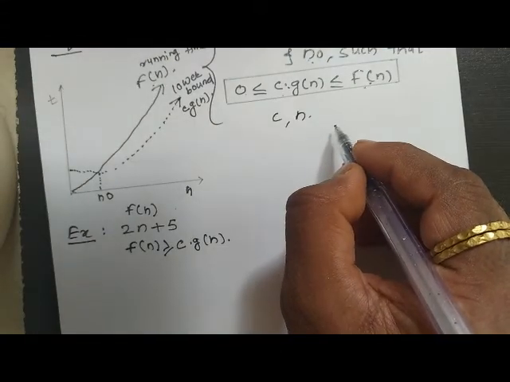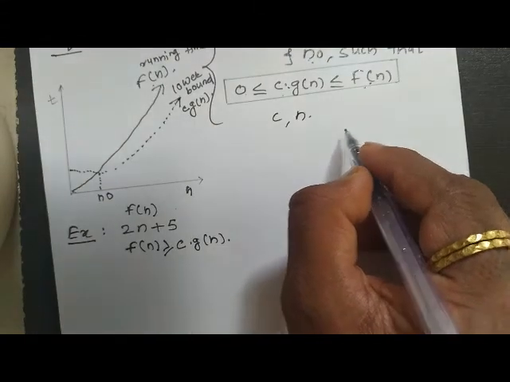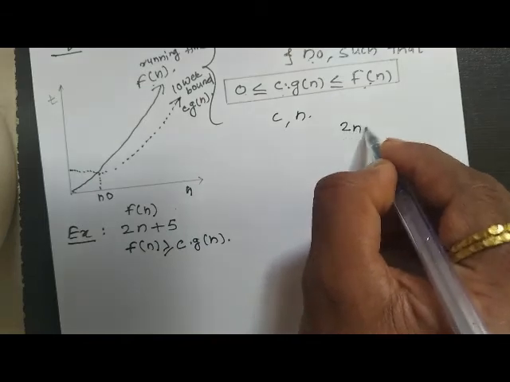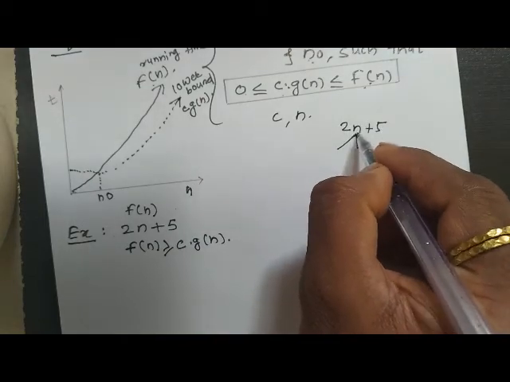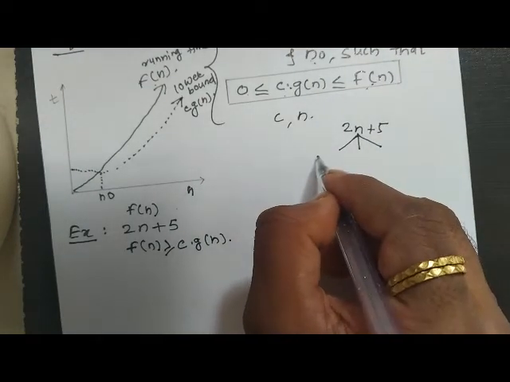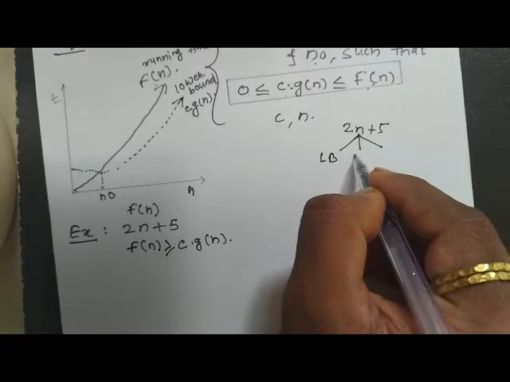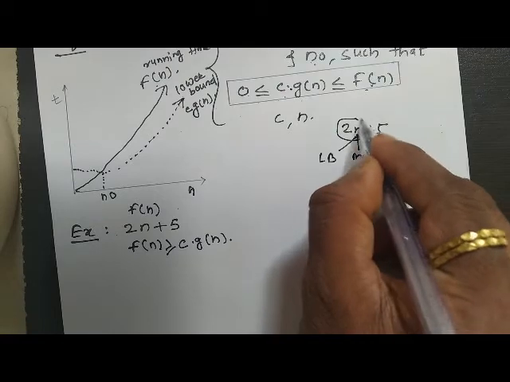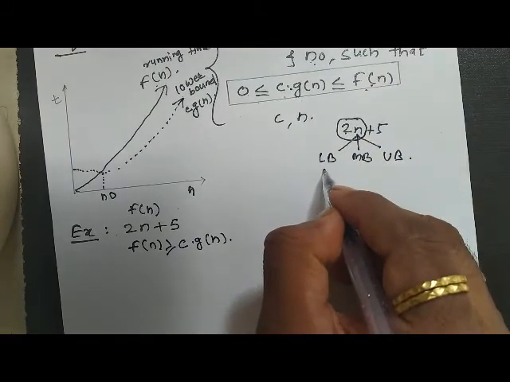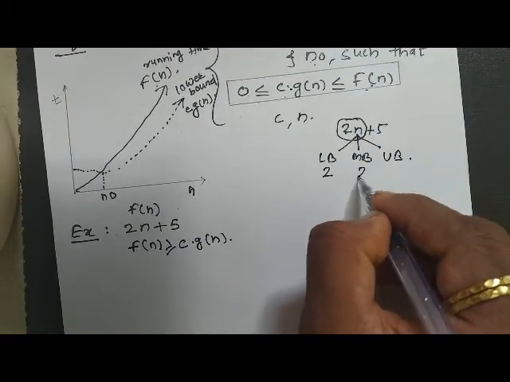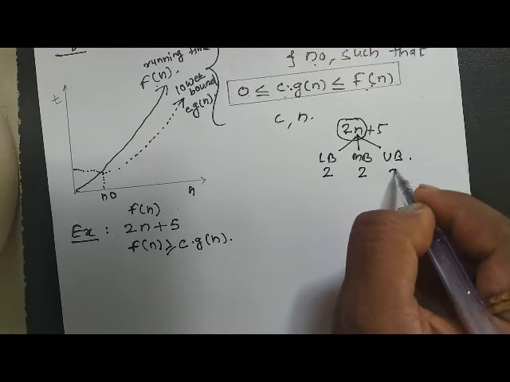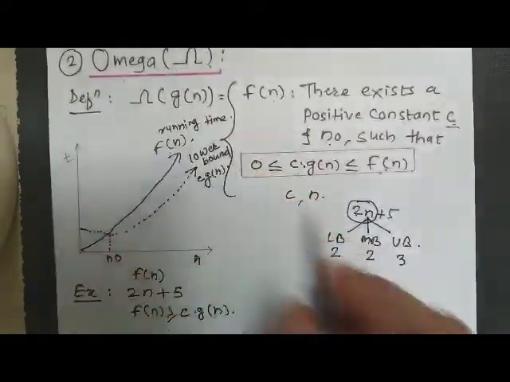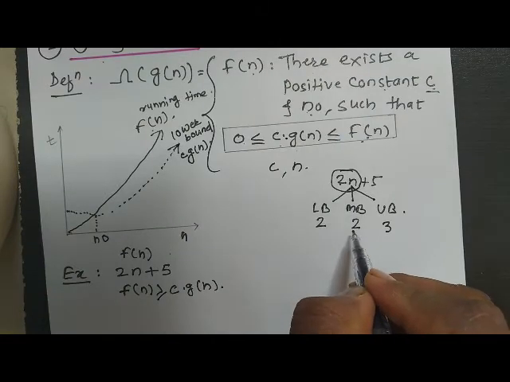Now in the previous example of BigO, we have seen that we have to have three different cases: lower bound, middle bound and upper bound. So we have to consider the coefficient of n, that is 2 will be the lower bound, 2 will be the middle bound and 3 will be the upper bound. Now here omega notation deals with the lower bound.